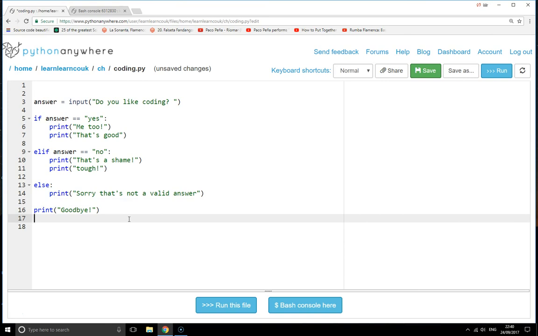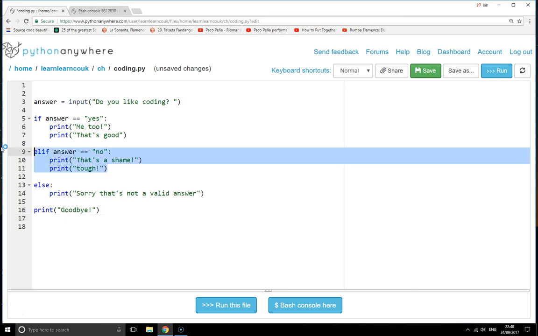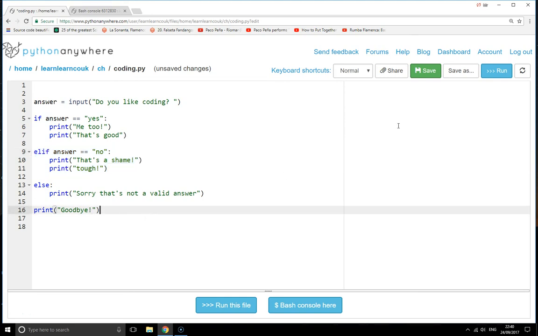There we go. That is a basic introduction to if statements. In the next video, we'll look at some slightly more complicated if statements and some things that you can check to standardize data, so that you can check for different things like capital letters and things like that. Okay. Thank you very much.